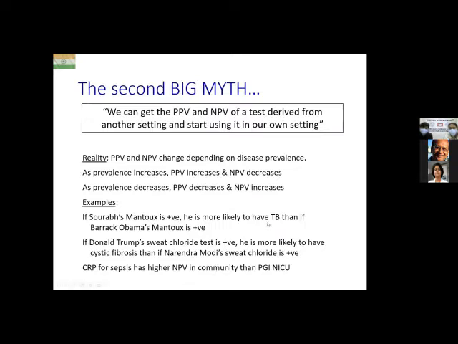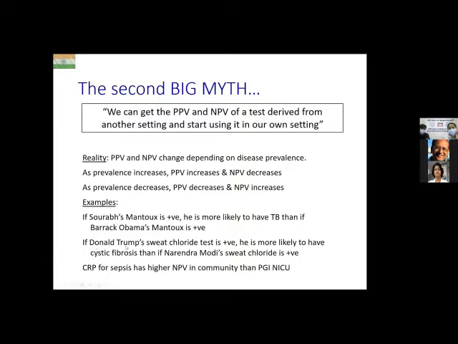Why? Because tuberculosis is more prevalent in India than in the USA. So a person with a Mantoux test positive in India is more likely to have tuberculosis than a person with a Mantoux test positive in the USA, simply because the prevalence of the disease is more in India. The test is the same, but its interpretation becomes completely different depending on the country you're in.